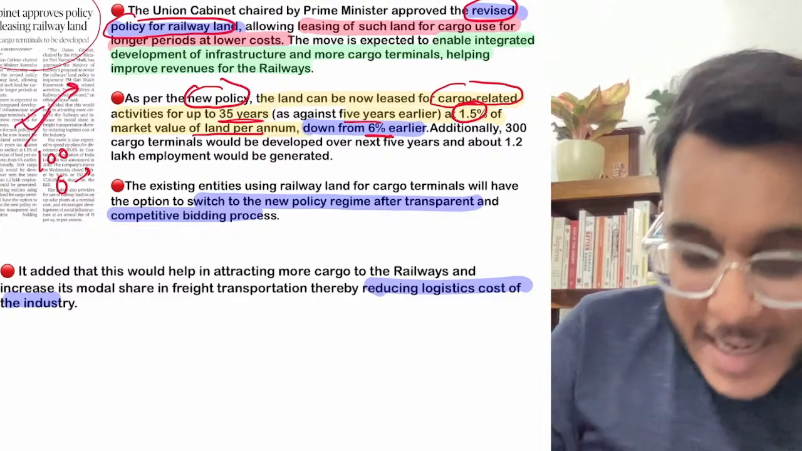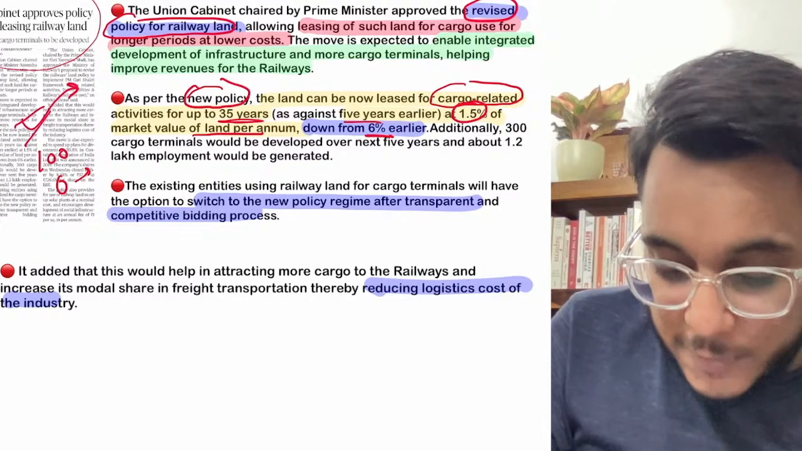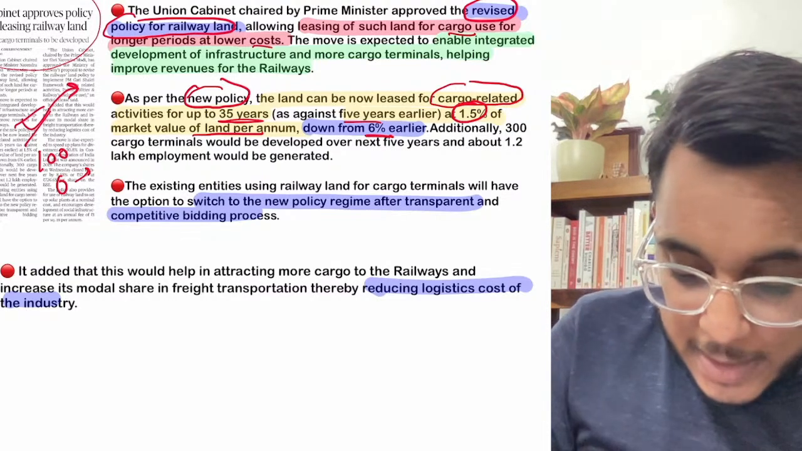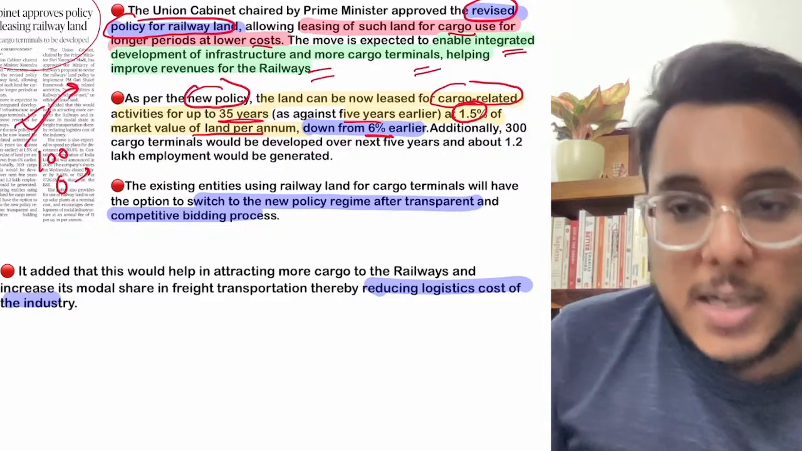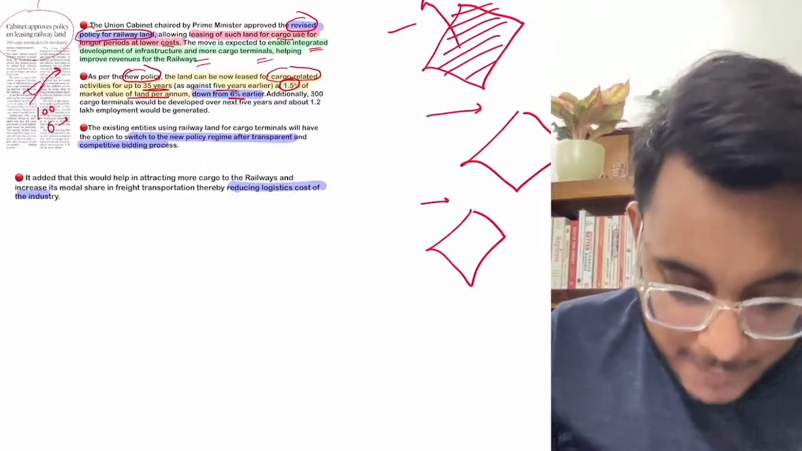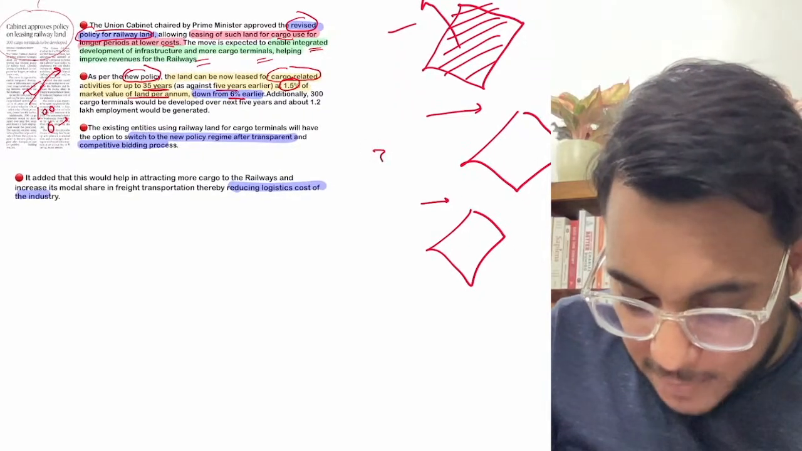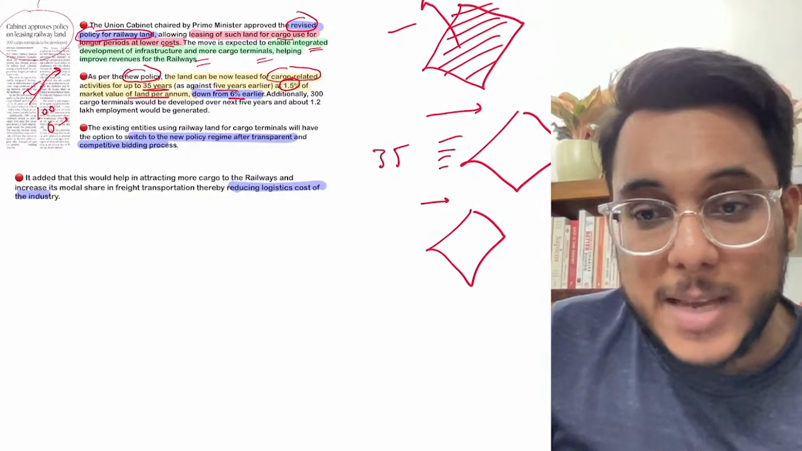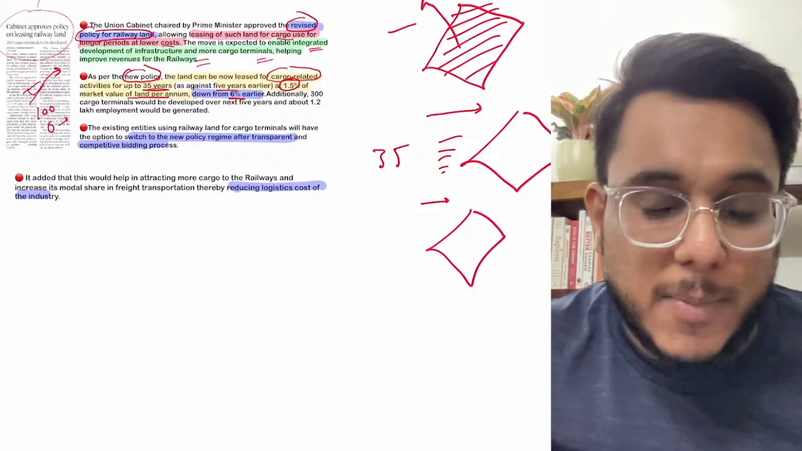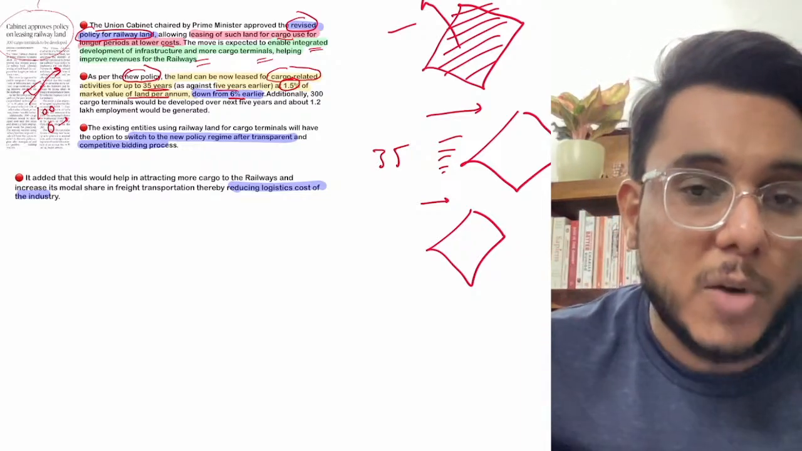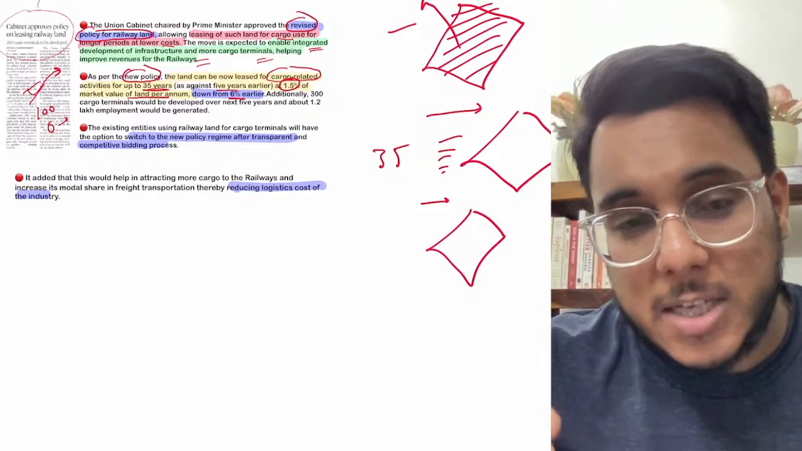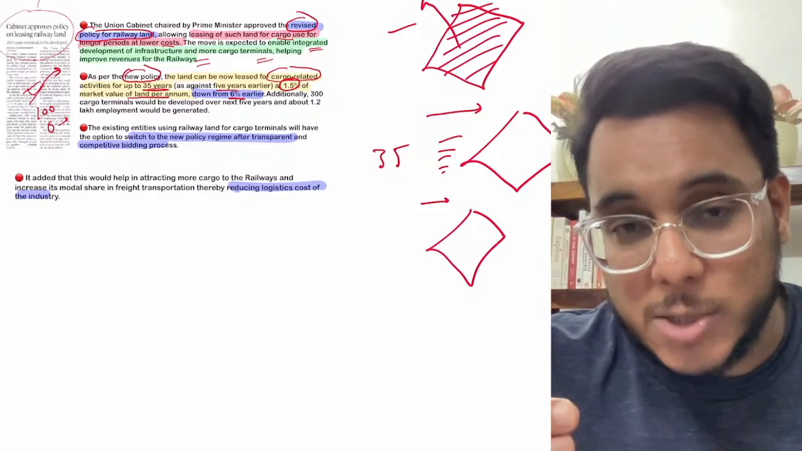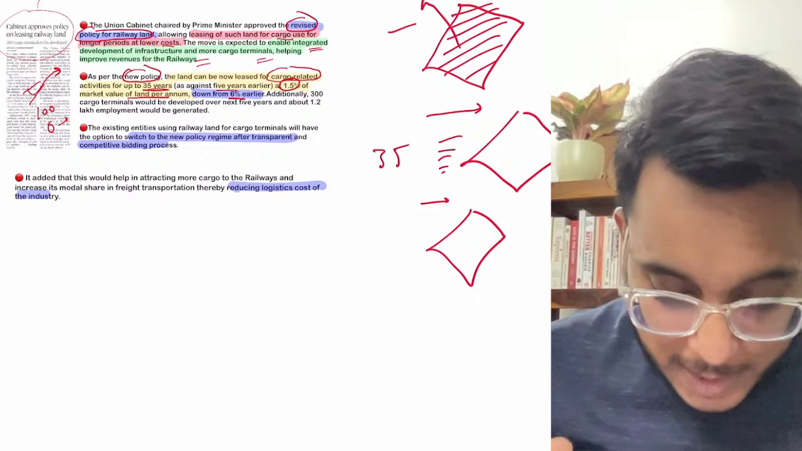Now guys, it has been provided that when we give lease of such land to the cargo users for a long period, the integrated development of infrastructure and cargo terminals will happen. See, when you are giving the land for 35 years, there will be a lot more incentive to invest in the development of that land. And by that, the railway infrastructure and the cargo handling capabilities of the railway as a whole are going to increase.